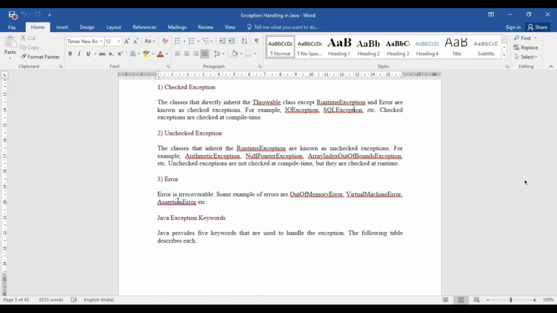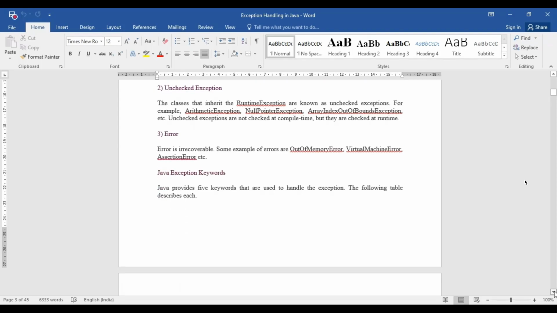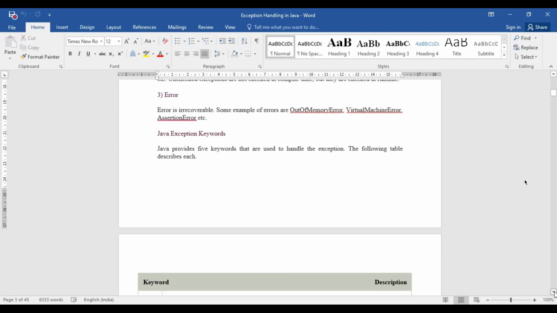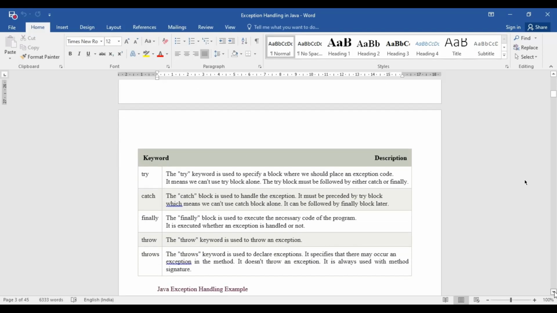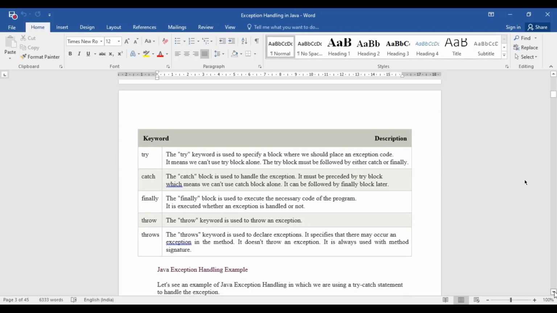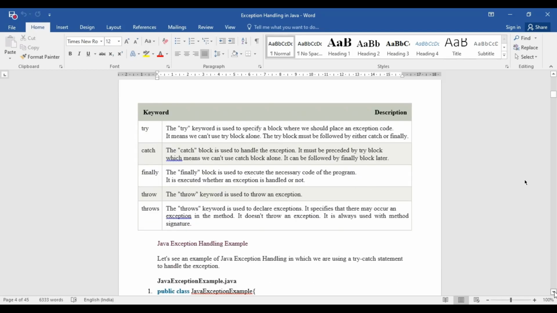Now the next very important question is how you can handle this type of abnormal situation. Look at this: for Java there are basically five keywords through which you can handle the abnormal conditions that may arise in your source code.